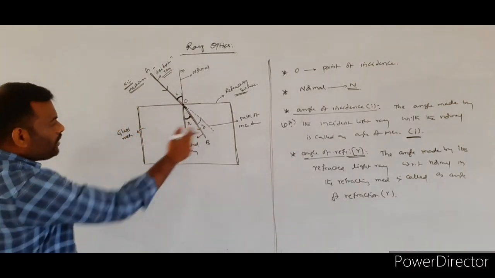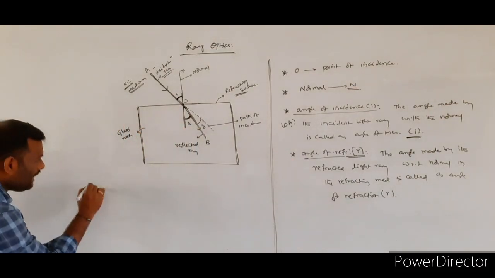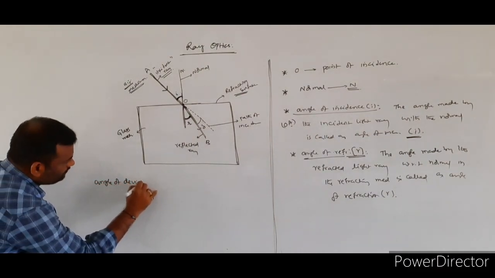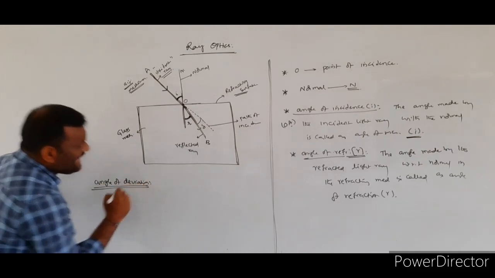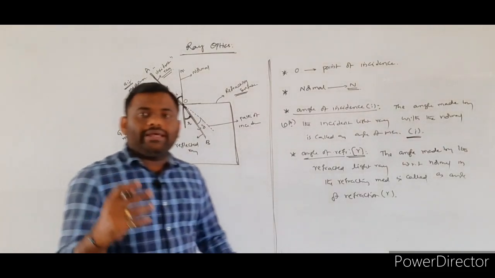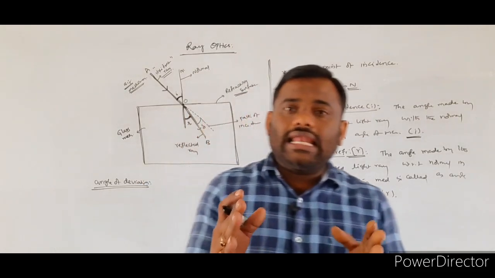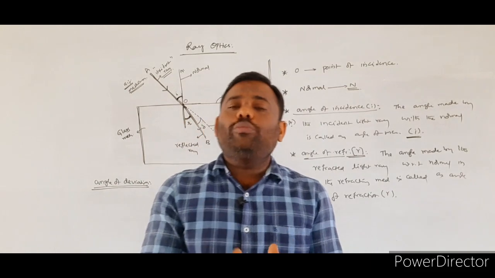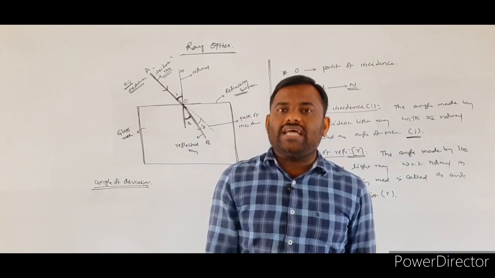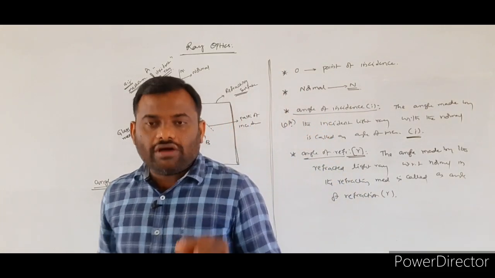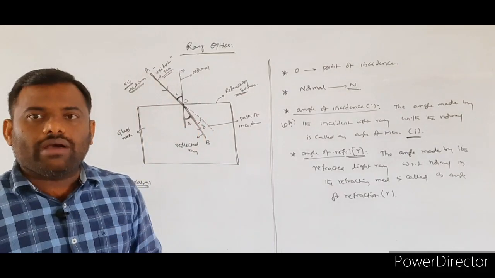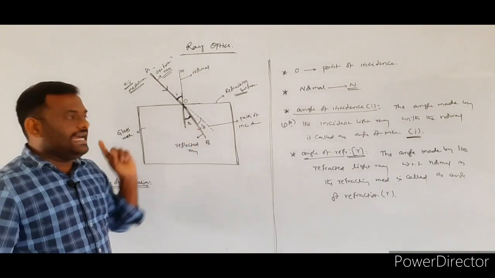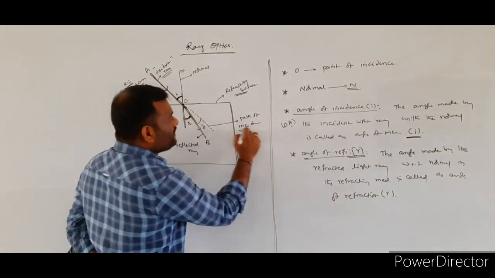Next, one more angle is there, called the angle of deviation. So what is the angle of deviation? It measures, while the light ray travels from one medium to another medium, how much the ray is deviated due to the phenomenon of refraction.